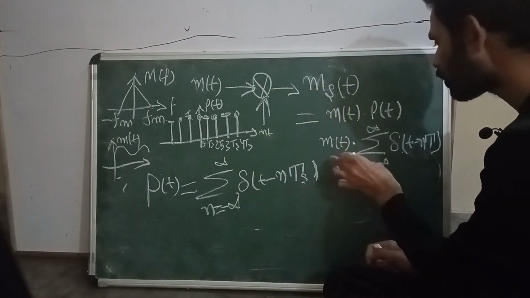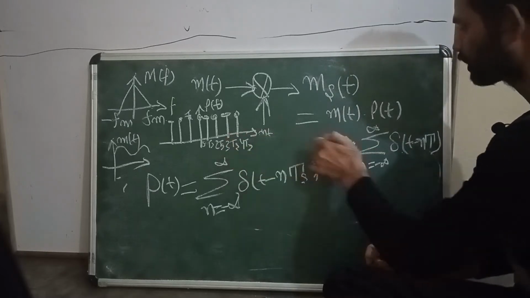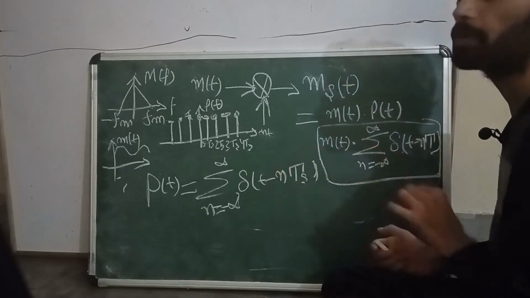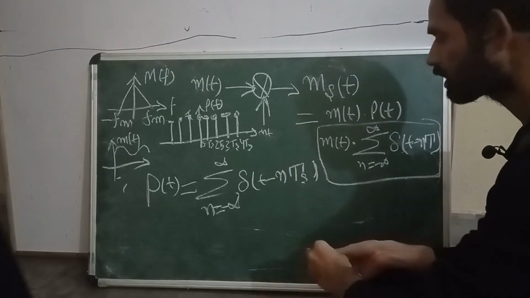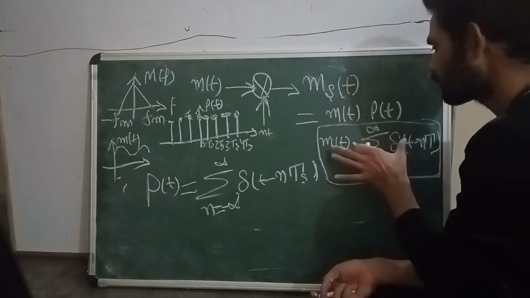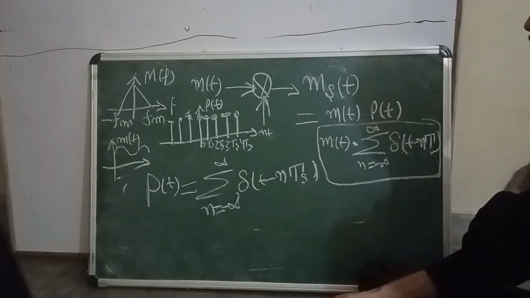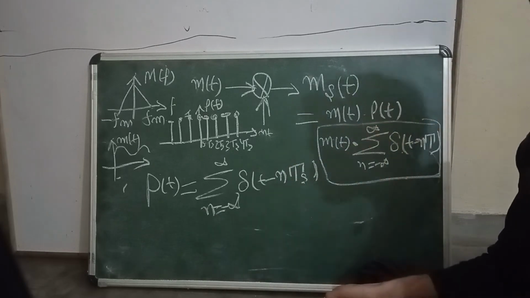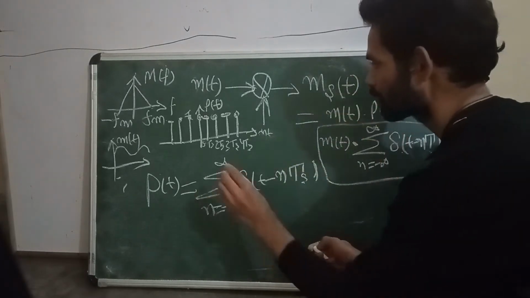So this is m of t into p of t, our sampling process. You know very well that multiplication in the time domain corresponds to convolution in the frequency domain.